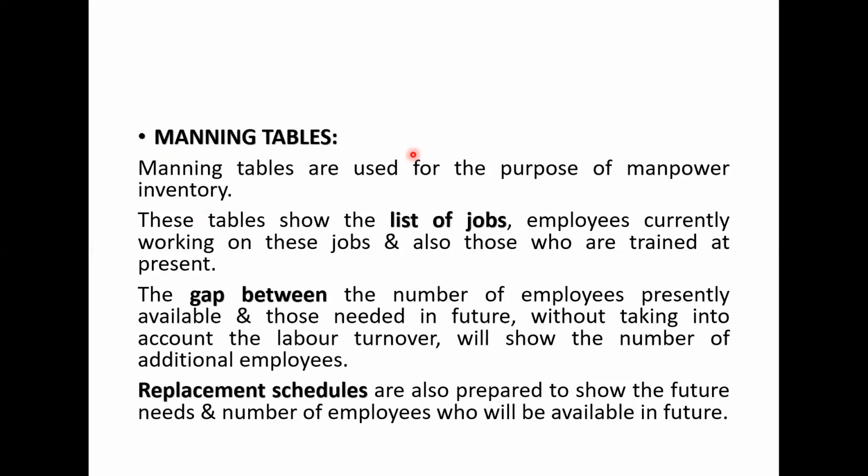So if you remember, we have decided the goals of the company. Thereby, step number two was collecting data about the existing manpower. Out of different methods, we have understood manpower inventory and the manning tables. The third method is skills inventory.